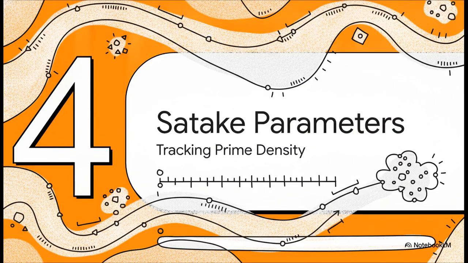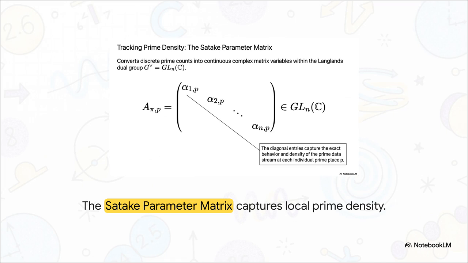Which brings us to Section 4, Satake parameters and density. Enter the Satake parameter matrix. So how do we keep count in a continuous space? Instead of discrete counting, prime density is converted into the continuous complex variables of this diagonal matrix, sitting right inside the Langlands dual group. The specific diagonal entries, alpha 1p all the way to alpha np, capture the exact behavior and density of the prime data stream at each individual prime place.